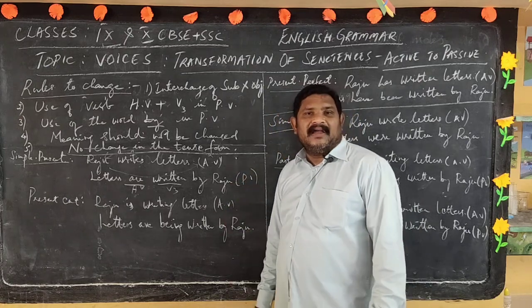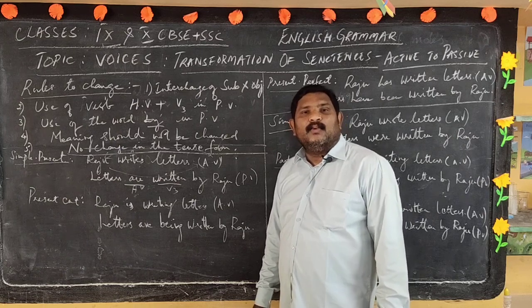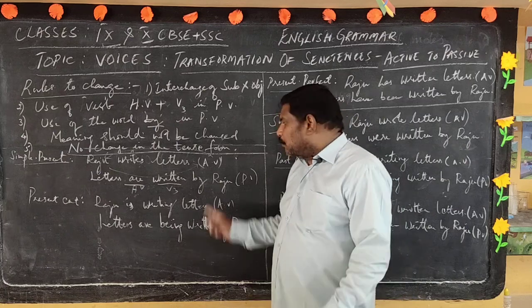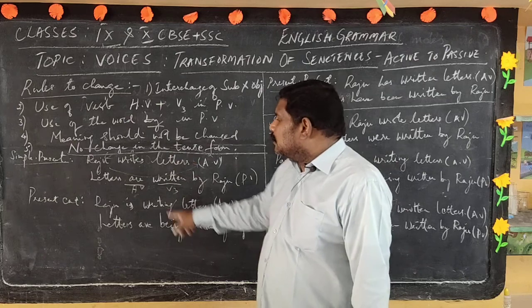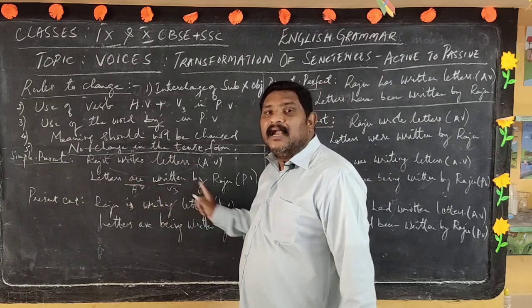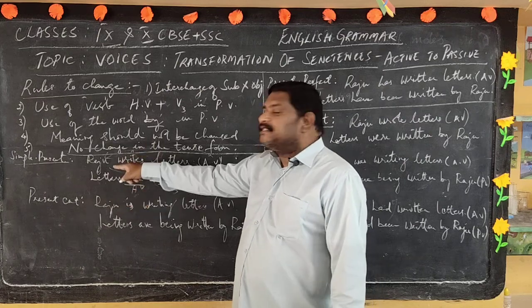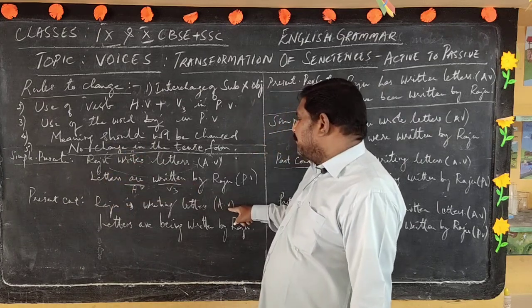You will get 1 mark here whenever a sentence is given in the question paper for converting active to passive or passive to active. You need to follow this process and adopt these rules. Letters are written by Raju. Why "are"? Because letters is plural, though Raju, the subject, is singular. The subject has come to the object place.